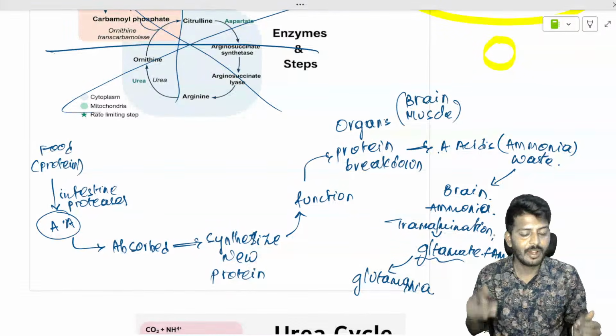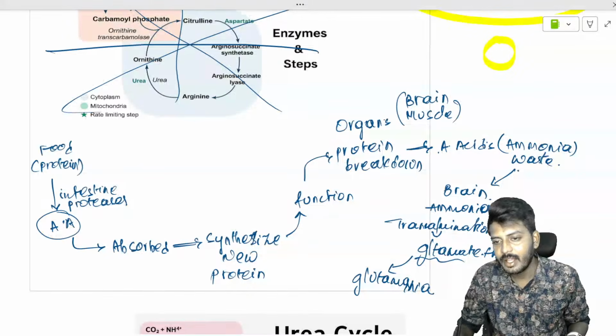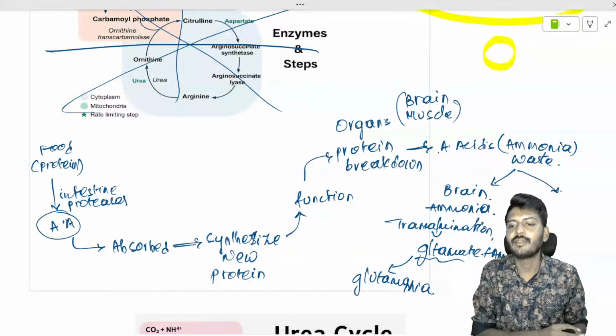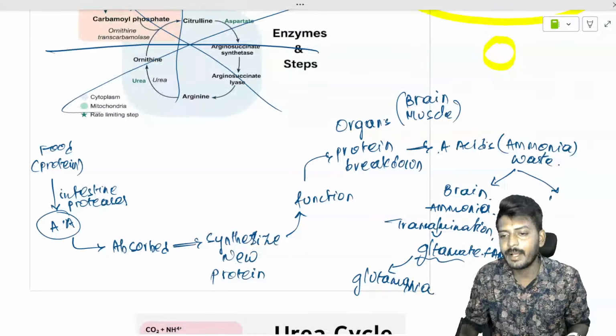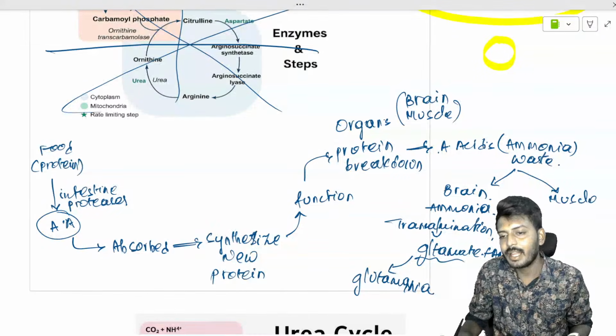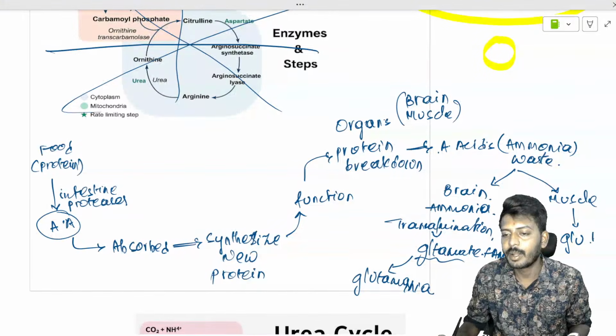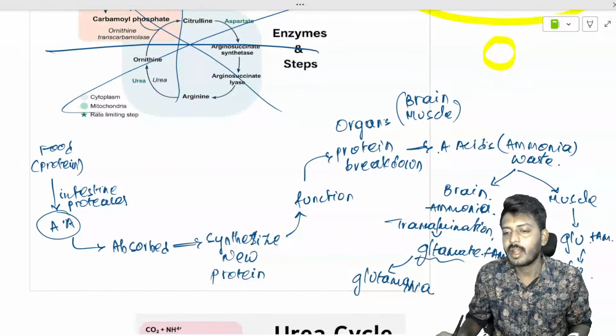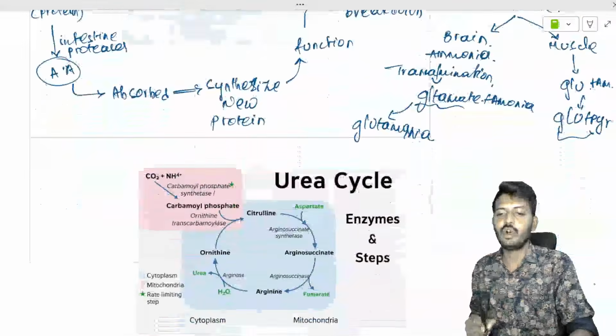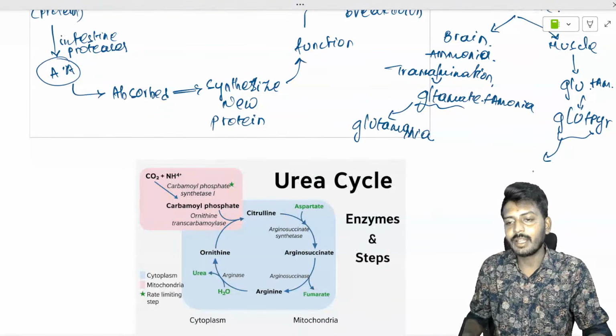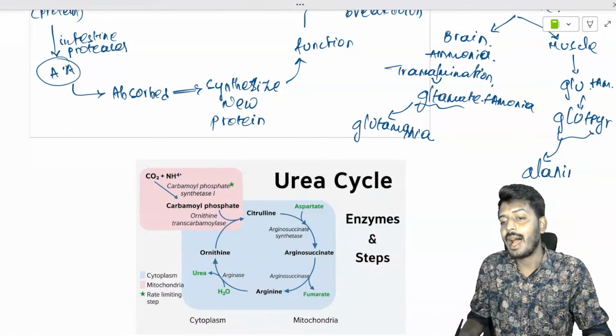Okay, now let's go to the next aspect. What is that? You have your ammonia waste in the muscle. Again it will be taken by glutamate. Glutamate plus ammonia, so it is basically glutamine. Now glutamine can combine with the pyruvate. Pyruvate will give rise to alanine.